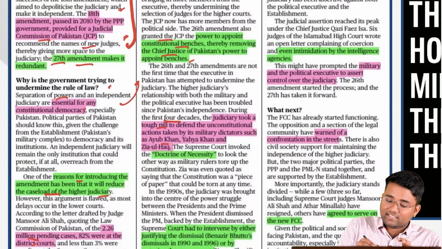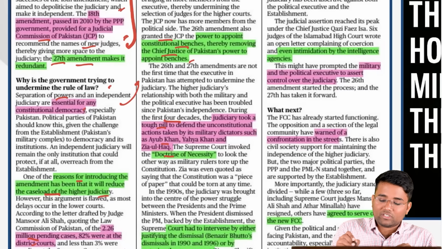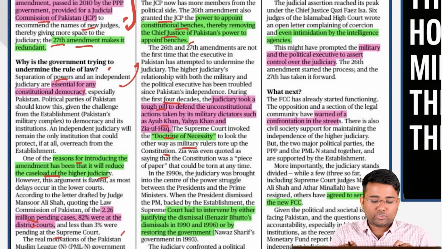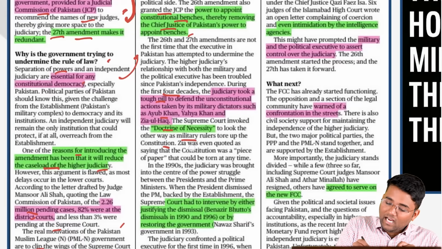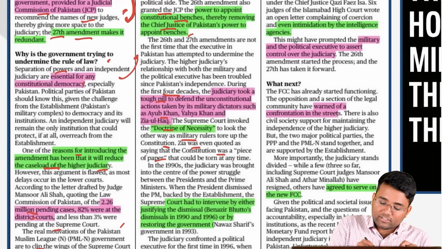Also, during the first four decades, the judiciary took a pill to defend the unconstitutional actions by military dictators such as Ayub Khan, Yahya Khan, or Ziaul Haq. The Supreme Court invoked the doctrine of necessity to look the other way as military rulers tore up the constitution. And Zia, the former military dictator, said that the constitution was a piece of paper.